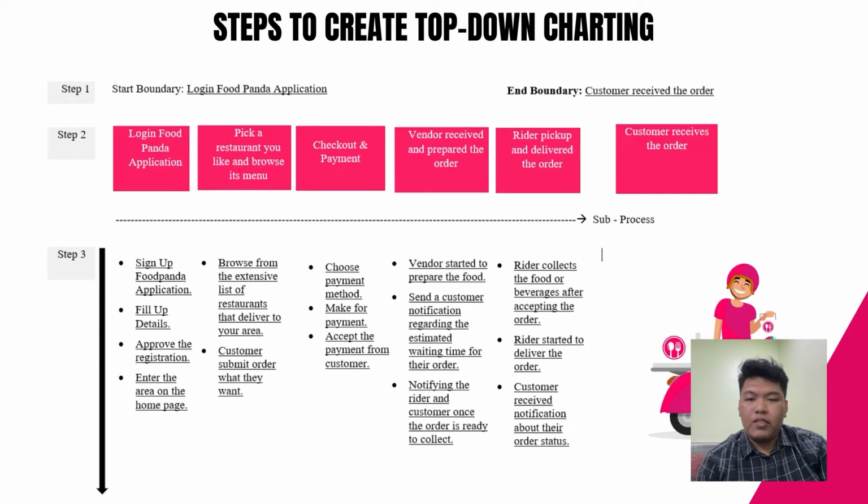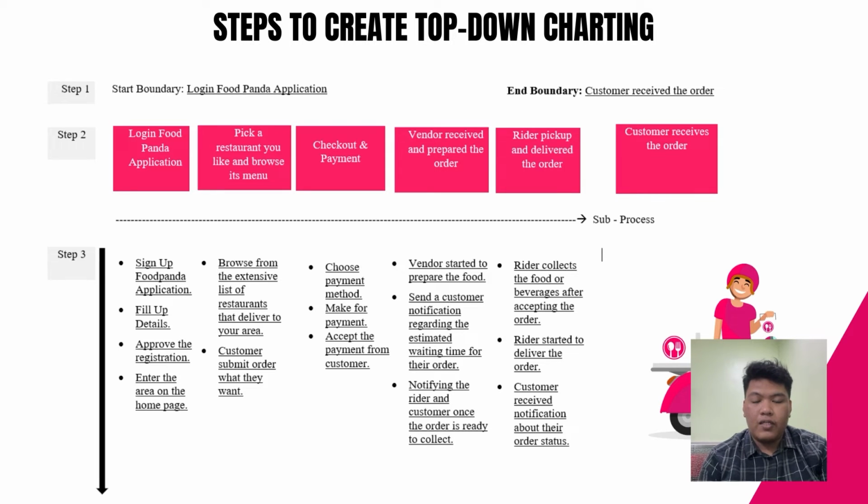For the next process mapping, it's a top-down chart. A top-down chart creates a simple picture of a process using two levels of detail. The first level captures the sub-processes in the process from the support diagram. The second level lists the activities that fall under each sub-process. So, based on the support diagram of Foodpanda above, we will create a top-down chart and list the activities involved